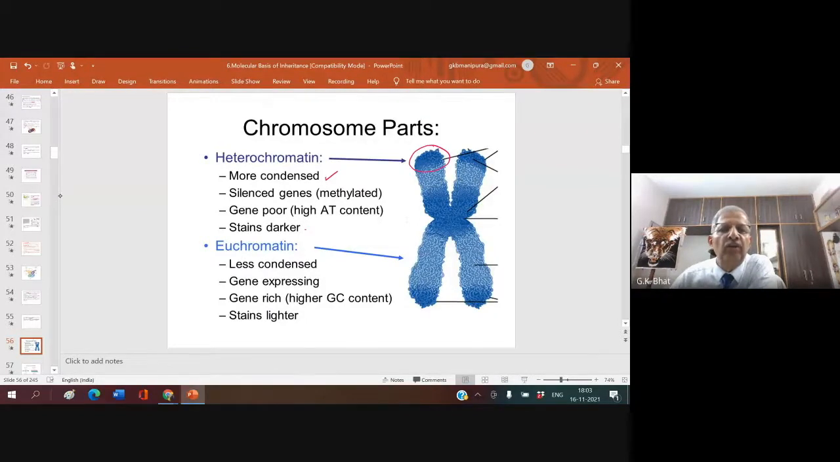And you can also have these 2 features. It is a silenced gene, methylated. Let us see that later. It is gene poor. Gene poor means it has a high adenine and thymine content.